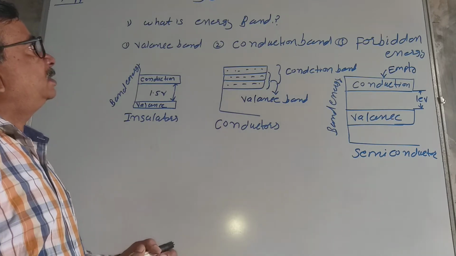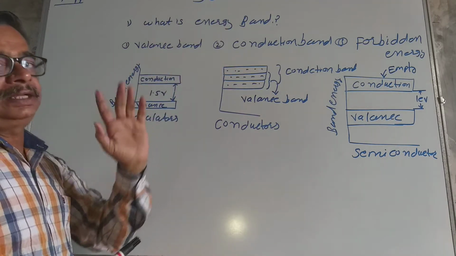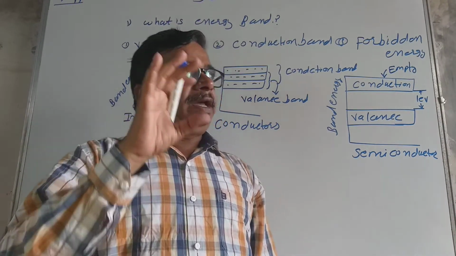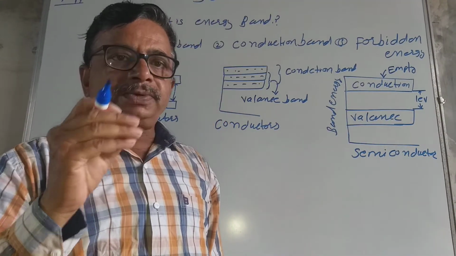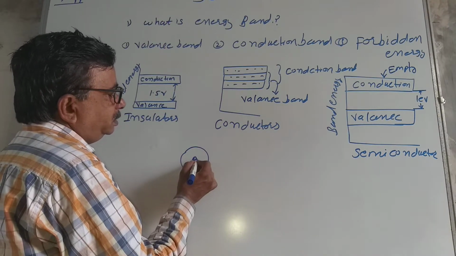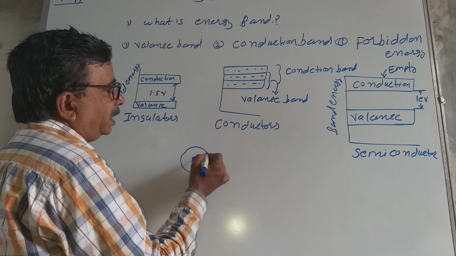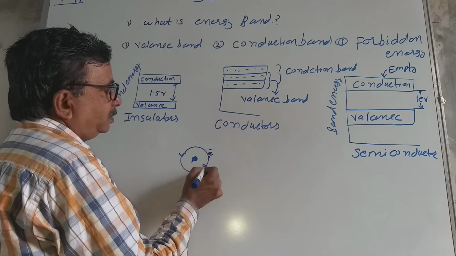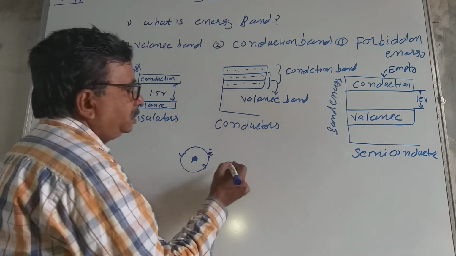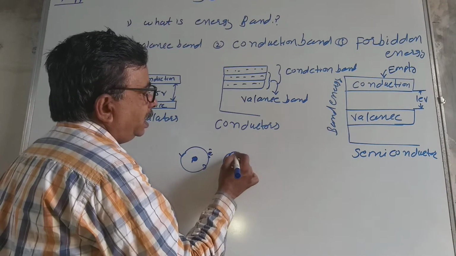Now first of all, let us see what is the energy band. All of you know an atom consists of electrons, and protons and neutrons live together inside the nucleus. Suppose this is an atom having electrons, and we keep this atom near another atom.